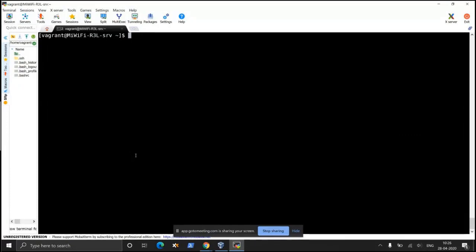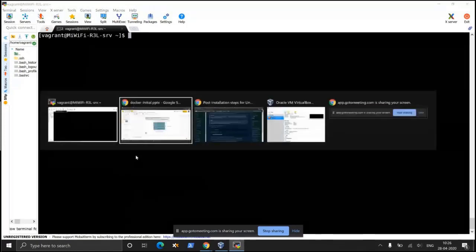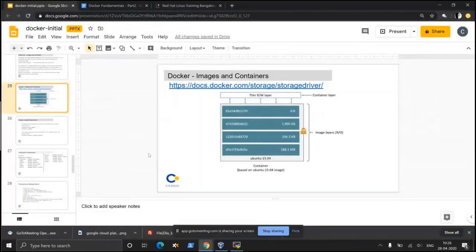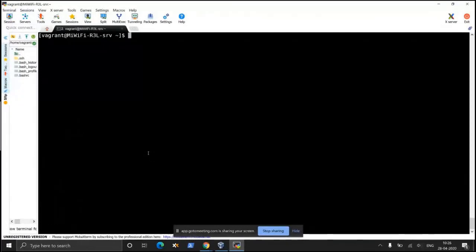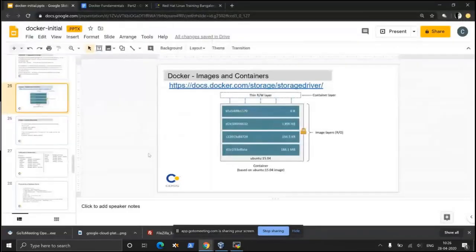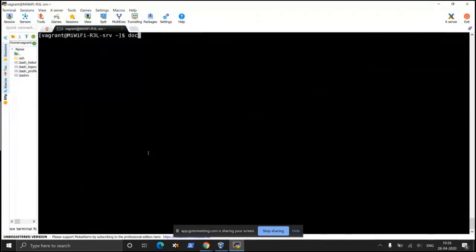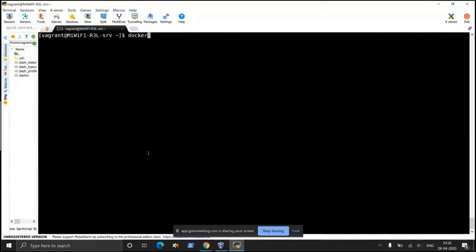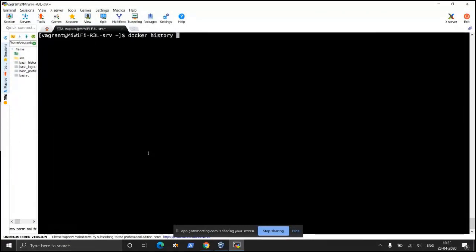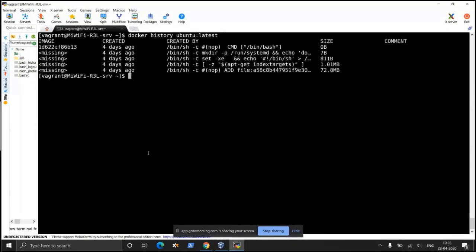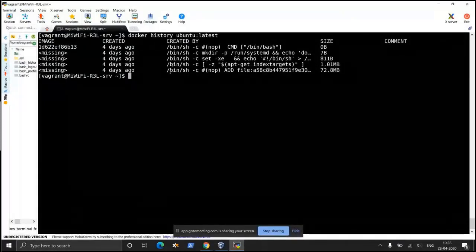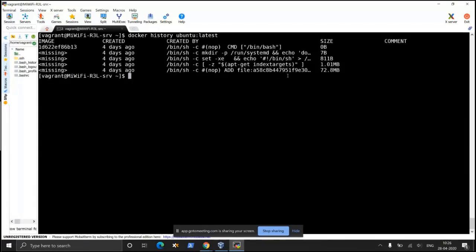Okay, having said that, we also wanted to know about the various layers of a container. You can run the command docker history and then the name of an image. It will tell you the various layers that it has. A container is created step by step in various layers.